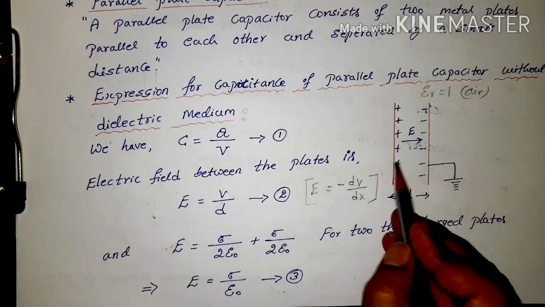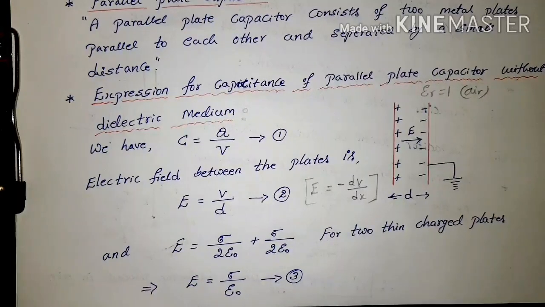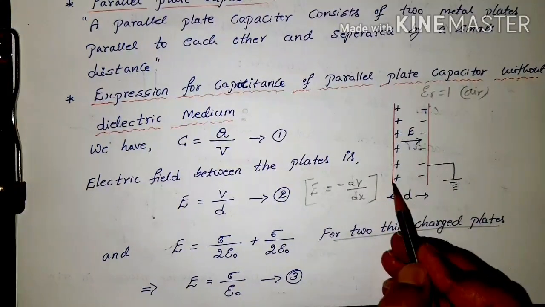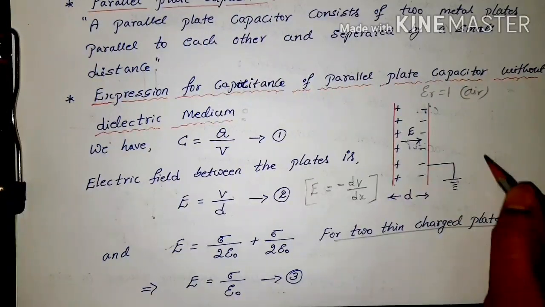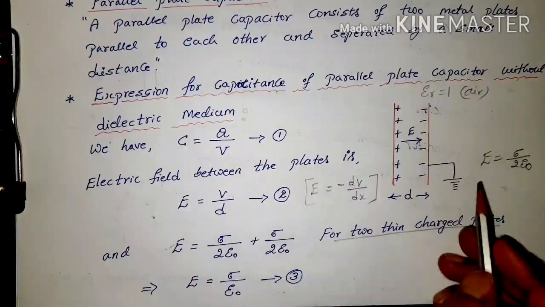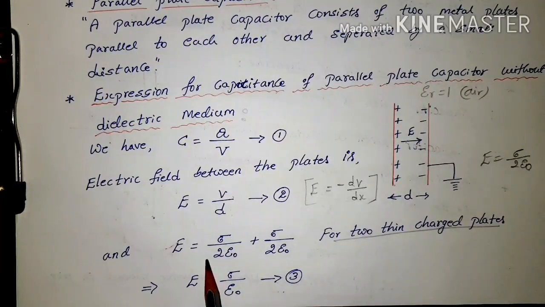Now these two are metal plates. Like the plane sheet case, we derived the electric field of a charged plane sheet using Gauss law, for two thin charged plates. For one plane sheet, we got the formula E is equal to sigma by 2 epsilon naught. This is for one plate. Since there are two plates, we have to add the two values. E is equal to sigma by 2 epsilon naught plus sigma by 2 epsilon naught.